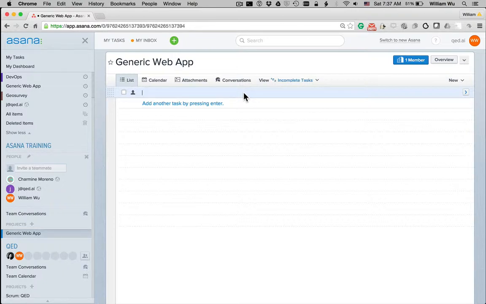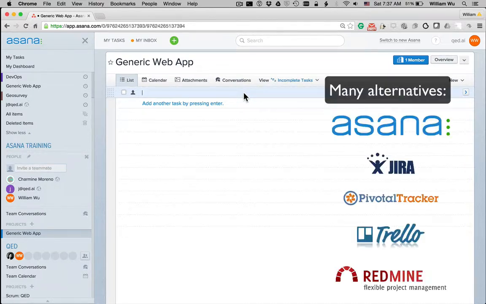So, what is Asana and why do you need it? Well, Asana is a project management system. There are many different project management systems out there, and Asana is kind of a new kid on the block that is more lightweight and easier to use than other systems such as Jira. It's very easy to create tasks, assign them, delete them, without having to create entire so-called stories like in Jira.